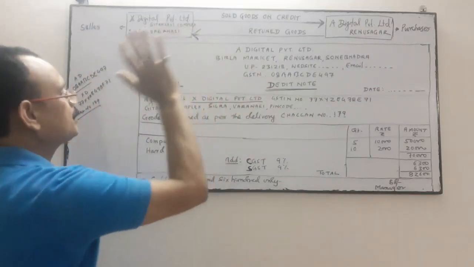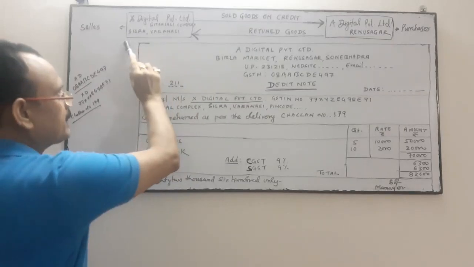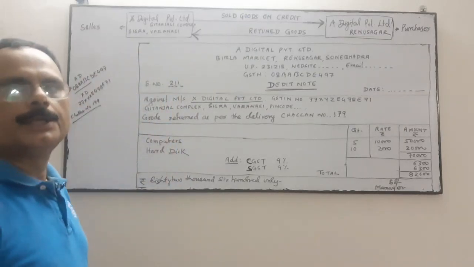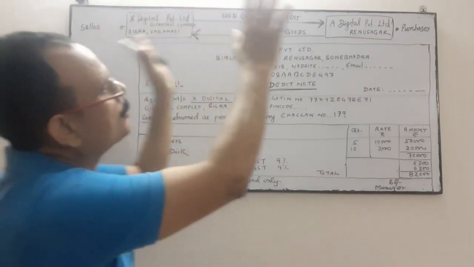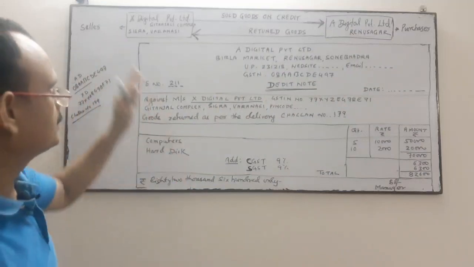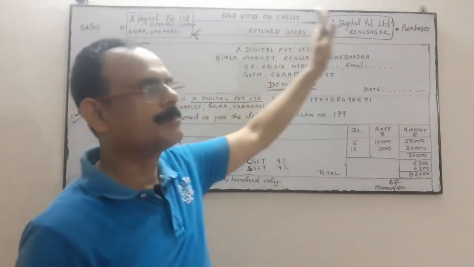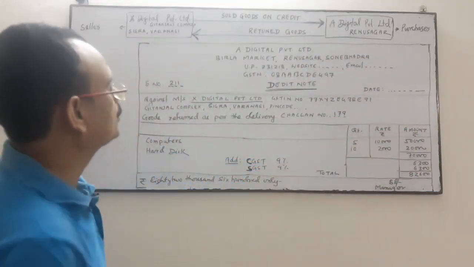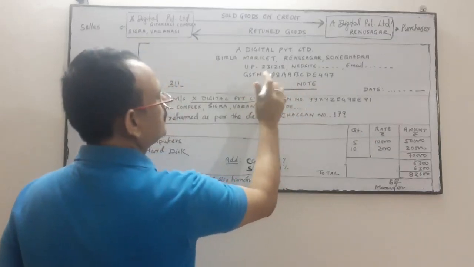For that, the debit note is issued. When the goods are received by the seller, he will from his end issue a credit note to the purchaser. The seller will issue or send the credit note to the purchaser. Is it clear? And in the credit note, what will the changes be? Here I will write the credit note.